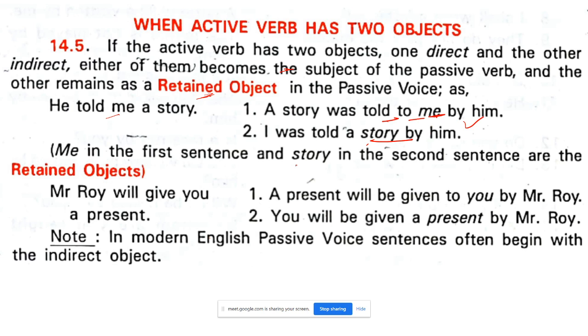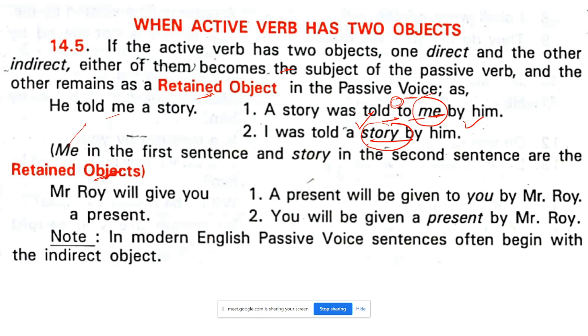This you can also write directly. Me in the first sentence and story in the second sentence are the retained objects. What is the retained object? Me in the first sentence, and story in the second. I was told a story. What is that? Retained object. So a story was told to me. Here, this is the object. A story was told to me by him, and I was told a story by him.